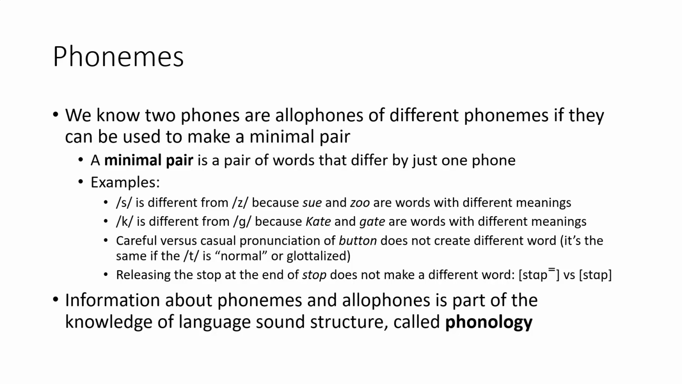Similarly, releasing the stop at the end of the word stop doesn't make a different word. So I can say stop where it's not released, or I can say stop where I have the p bit at the end, and that doesn't make two distinct words in English. Believe it or not, these little differences that are hard for you to hear can potentially make the differences between words in other languages. So when we take all this information and put it together, knowledge of our phonemes and different allophones is all part of the knowledge of the sound structure of a language, and the broad term for that is the phonology.